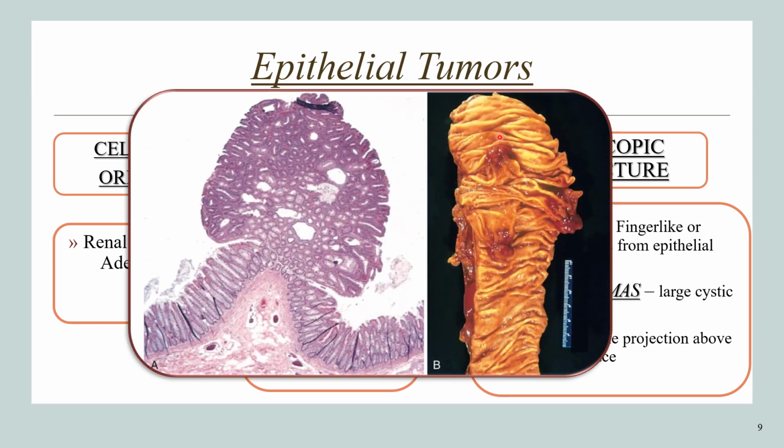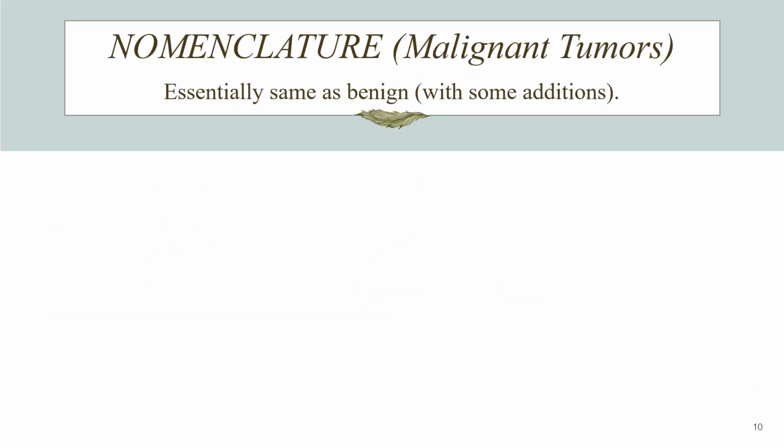Now, the nomenclature of these epithelial tumors can be a combination of the macroscopic architecture and the microscopic appearance. For example, you can call this an adenomatous polyp when it is a polypoidal structure on macroscopy, whereas it is glandular forming on microscopy. So now moving on to the nomenclature of malignant tumors.